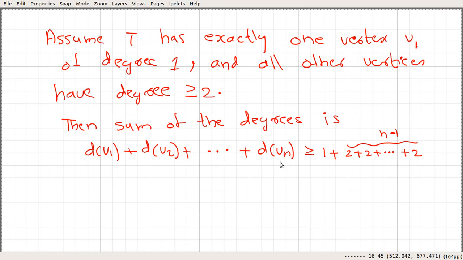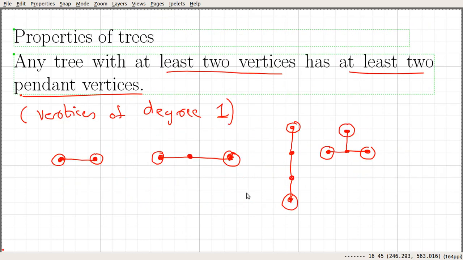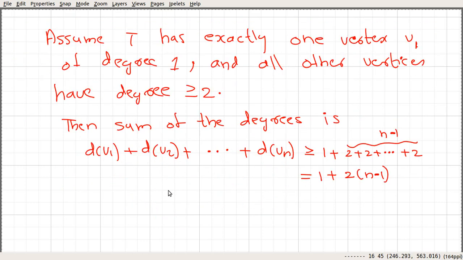So this condition must hold, right? So this summation is nothing but 1 plus 2 times n minus 1. But from here we know this condition: the sum of the degrees of each vertex is 2n minus 1. So this left hand side is equal to 2n minus 1. So the left hand side is nothing but 2n minus 1, and this is greater than or equal to this quantity 1 plus 2 times n minus 1.